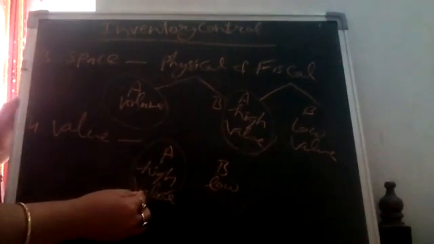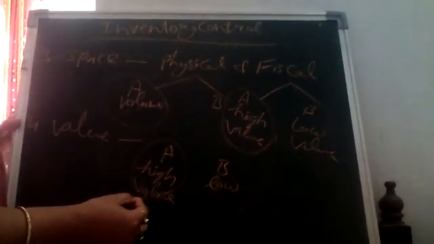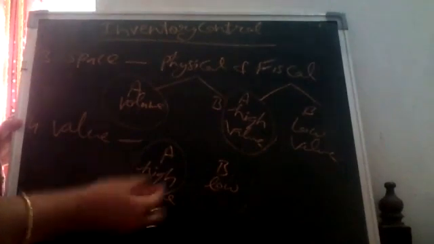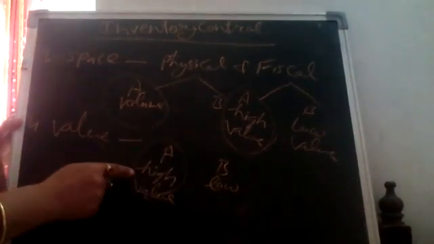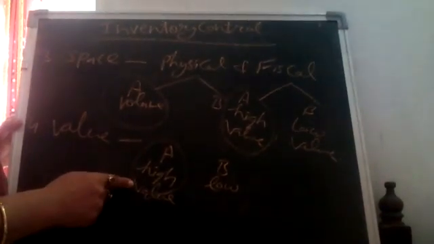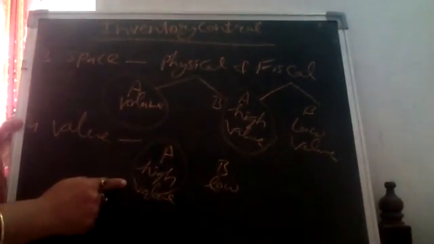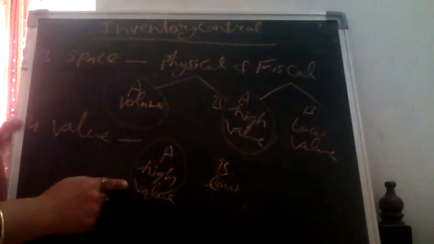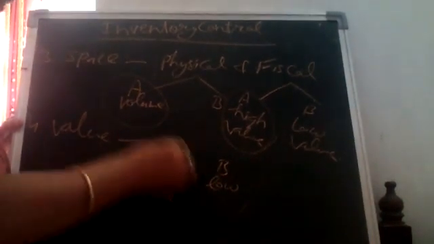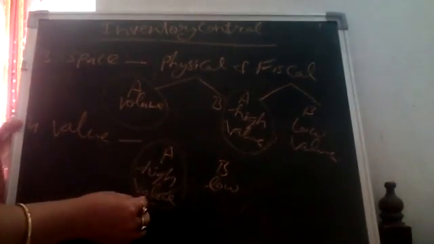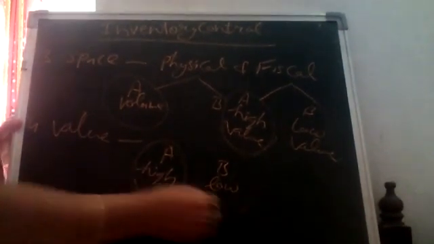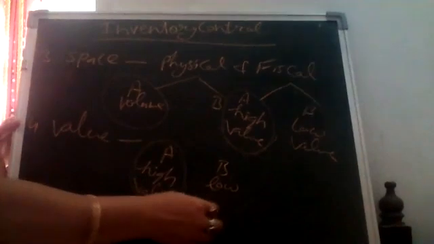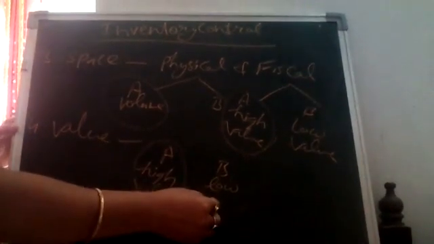If the product is of high value, whether it is less or more in quantity, but the money invested is high, then first preference will be given to this for procurement, for saving it, for storage, for every type of safety. We will give it first preference and this will be given secondary preference.